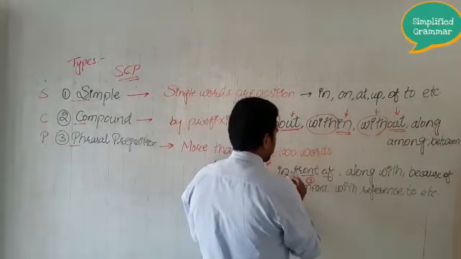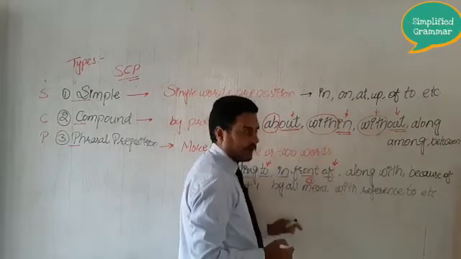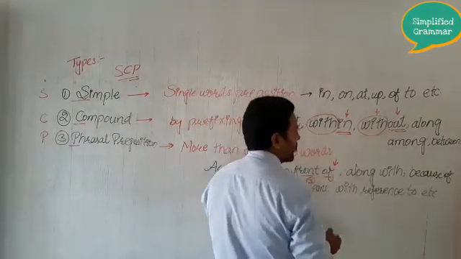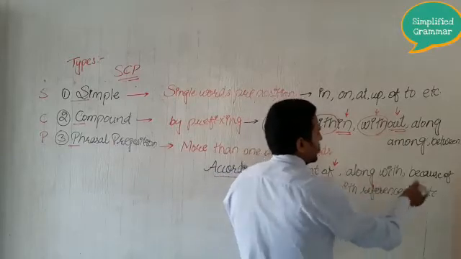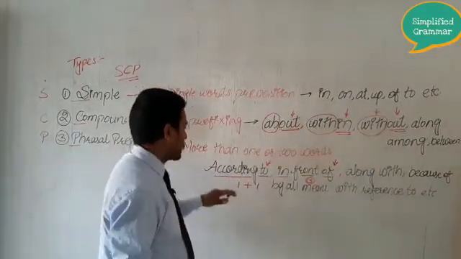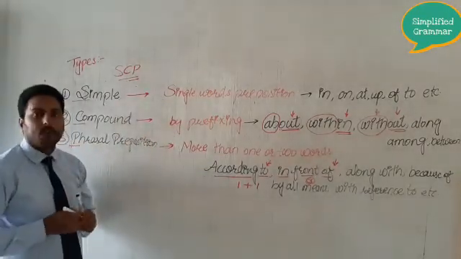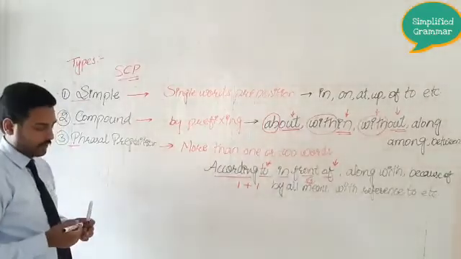Next one, in front of, this also has been followed by of, that is your simple preposition. Then along with, then because of. Maximum times this phrasal preposition will be followed by a simple preposition.